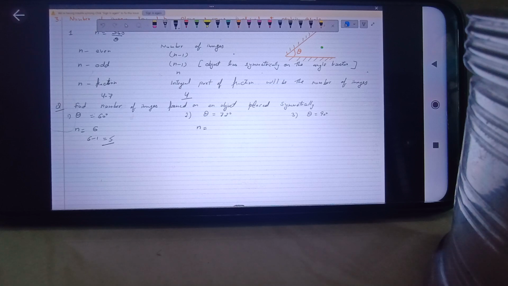In the second case, when you calculate n, it comes out to be 360 by 72, which is 5. It is an odd number, and because the statement says it is symmetrically placed, the number of images will be 5 minus 1. So you will get the answer 4. If the word symmetric was not mentioned in the question, then we have to take it as the asymmetric case. So then our answer would be 5.